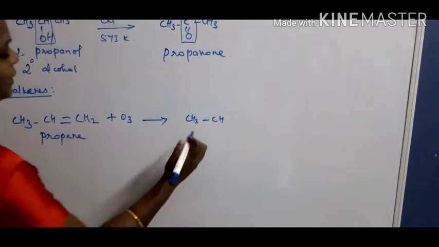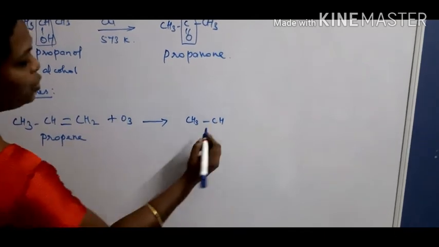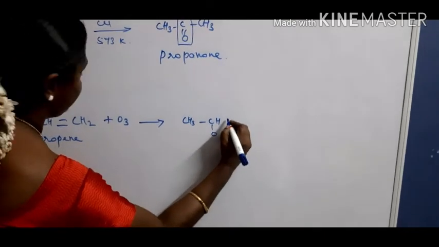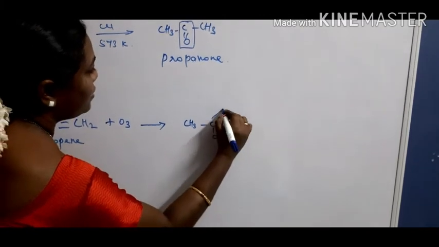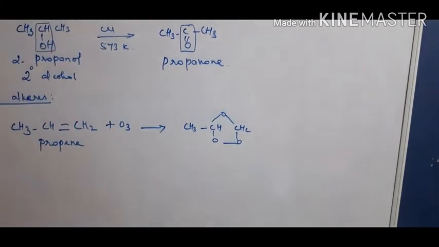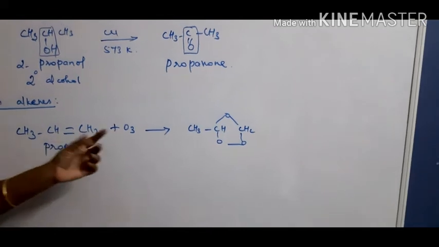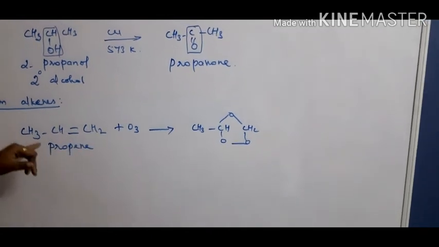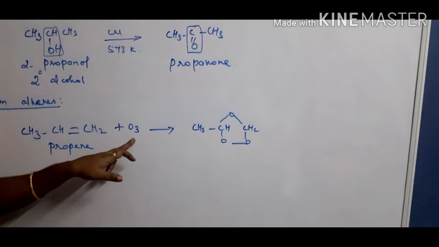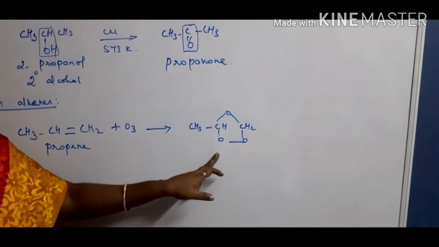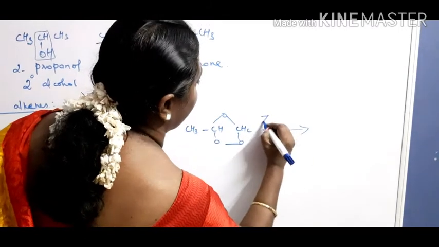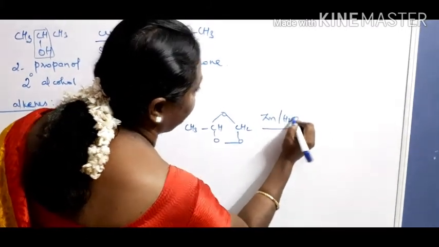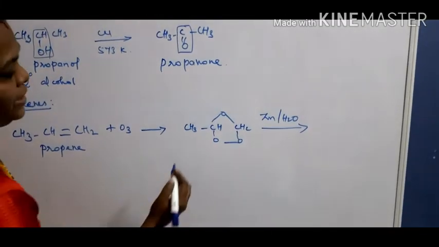The double bond is cleaved, and three oxygen atoms are there, with CH3CH and CH2 joined through oxygens. Since there is a double bond, addition reactions can take place. Therefore, propene reacting with ozone first gives an intermediate product like this. Further, on subsequent reaction with zinc in the presence of water, cleavage takes place like this.